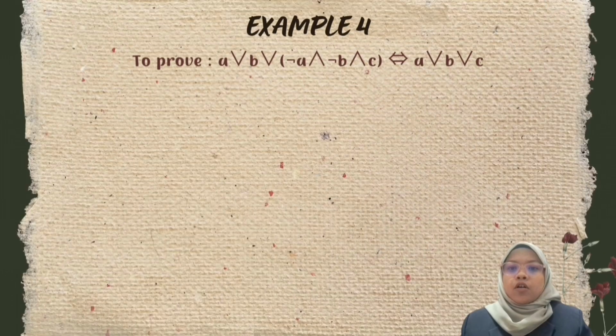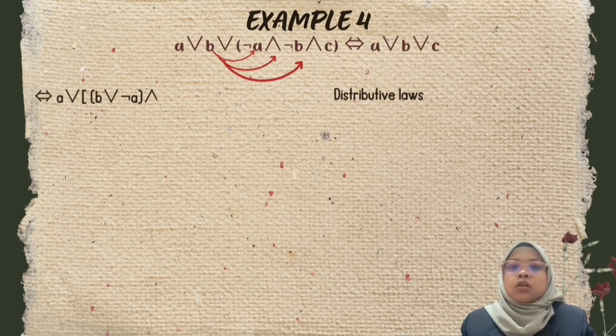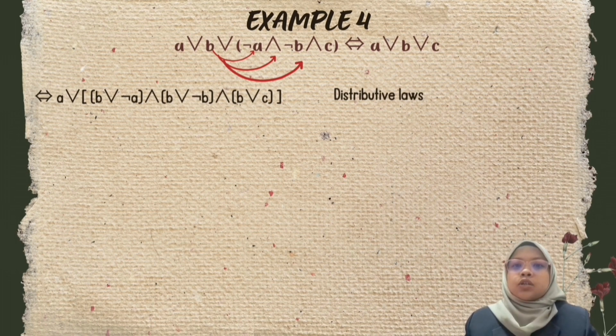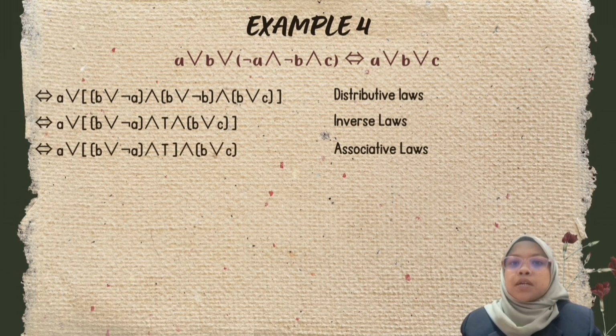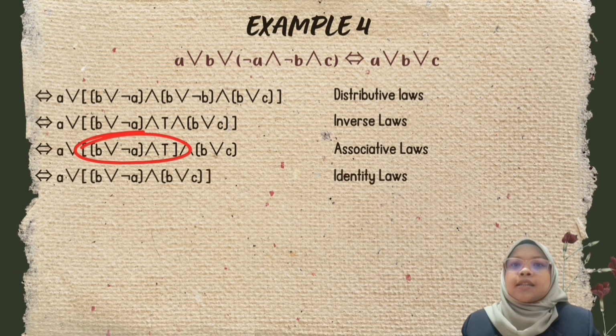Next, example 4, to prove A or (B or (not A and not B and C)) is logically equivalent to A or B or C. First, solve the left hand side by multiplying B and the sign with everything in the bracket. That's called the distributive law. Next, use the inverse law in the red circle and get T. After that, use the associative law to change the big bracket. Next, use the identity law and get that small bracket.